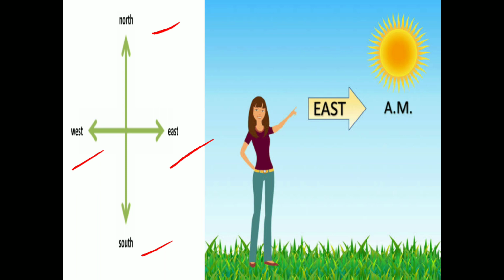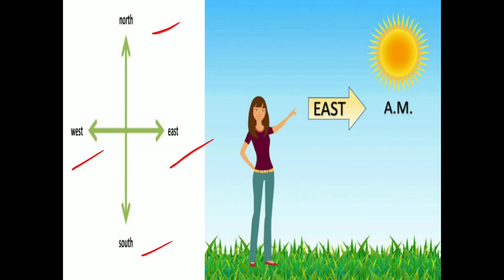And these 4 directions you have to know. This is important for your midterm or pre-midterm exam also. That is, this direction: north, east, south, west. North, south, east and west.